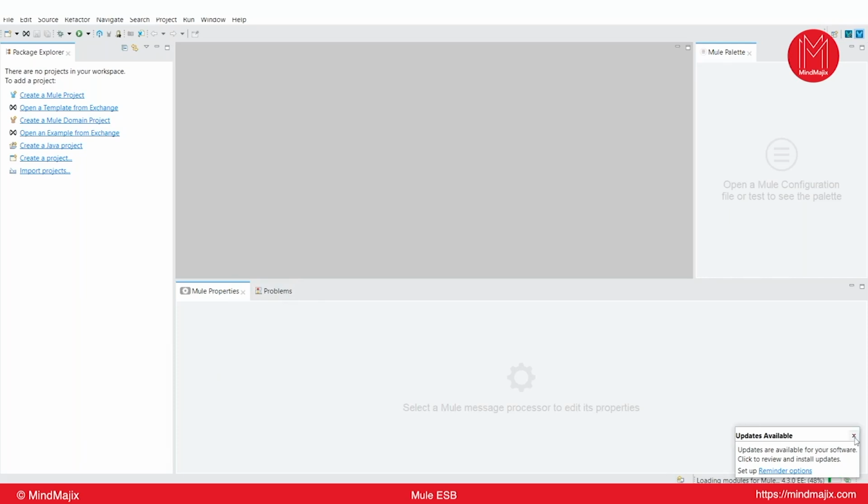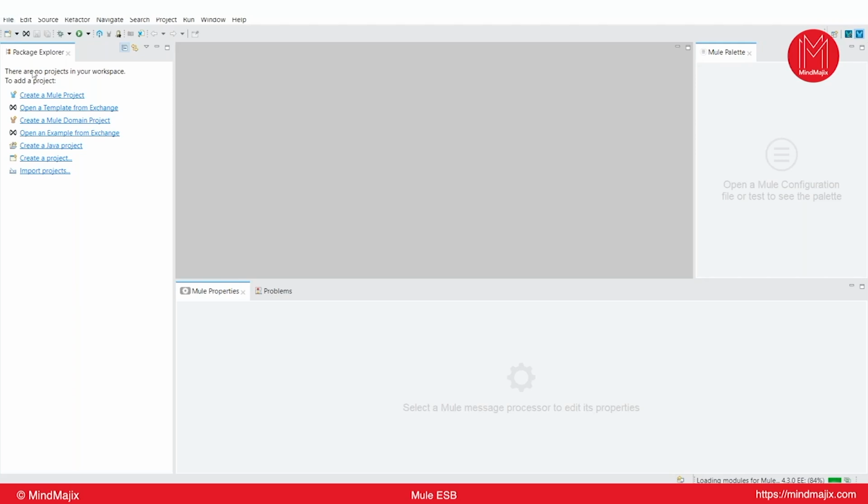And as I said, what is the minimum system requirement to work with Anypoint Studio? It's a minimum of 8 GB RAM, but actually they suggested 16 GB RAM, but everyone will not have 16 GB. 8 GB also works, with Windows 10.